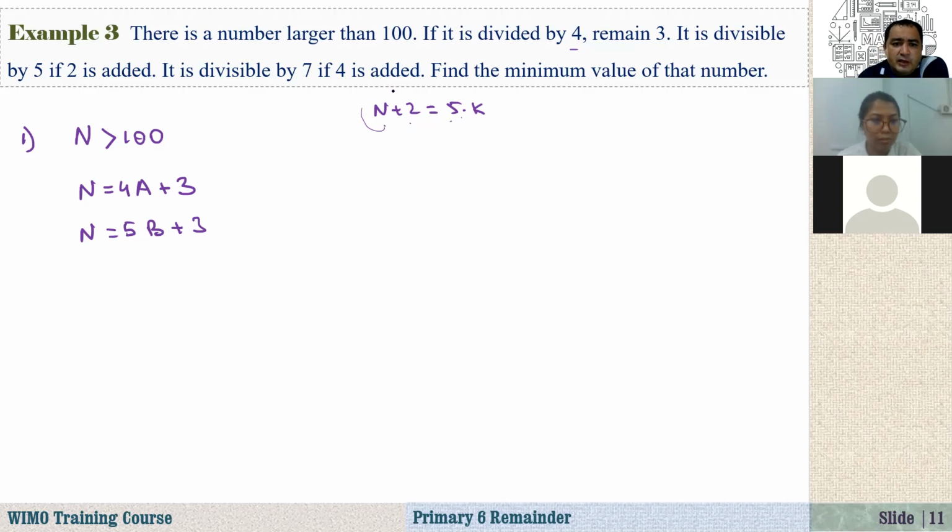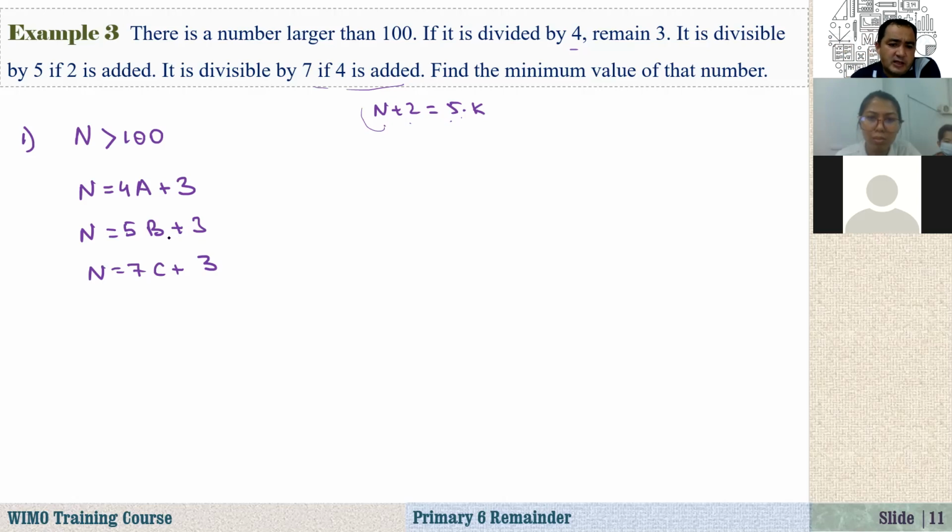Okay. And it is divisible by 7 if 4 is added. The same thing: if you divide that number by 7, the remainder will be 3. So you have to just rearrange the question. You should not directly start solving this question, because it is asking the question in some indirect or tricky way. So you should understand and rearrange this, bring it into a simpler form, then solve it.